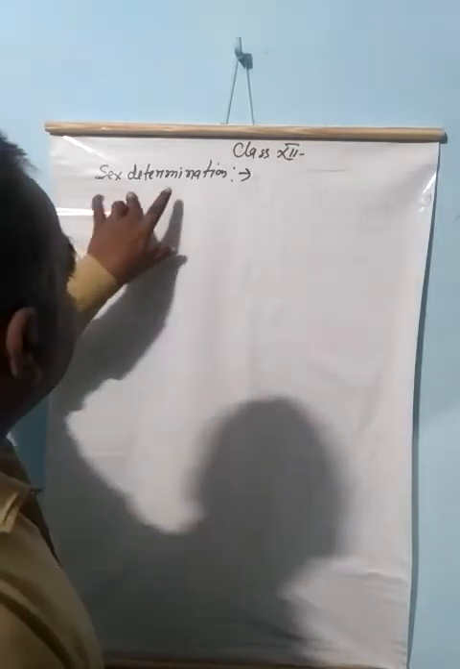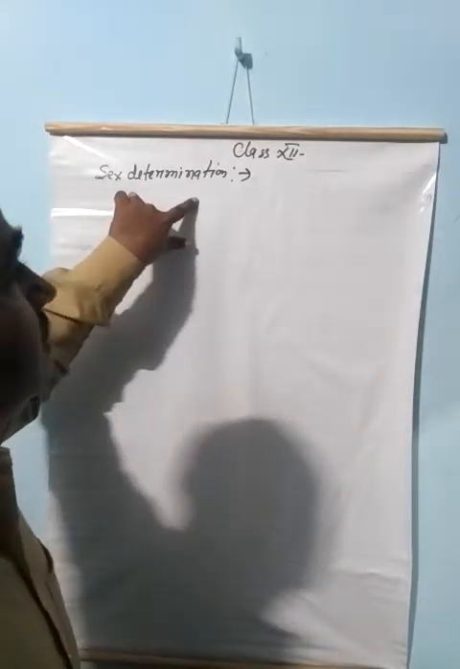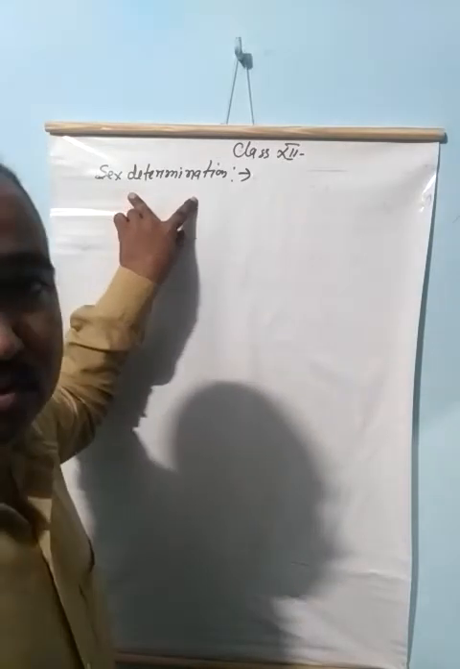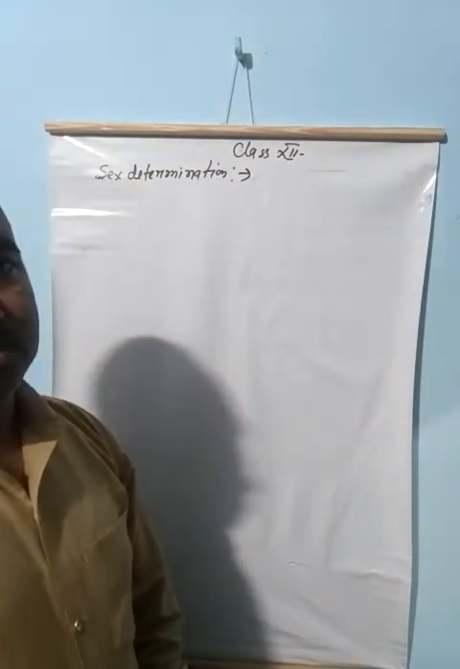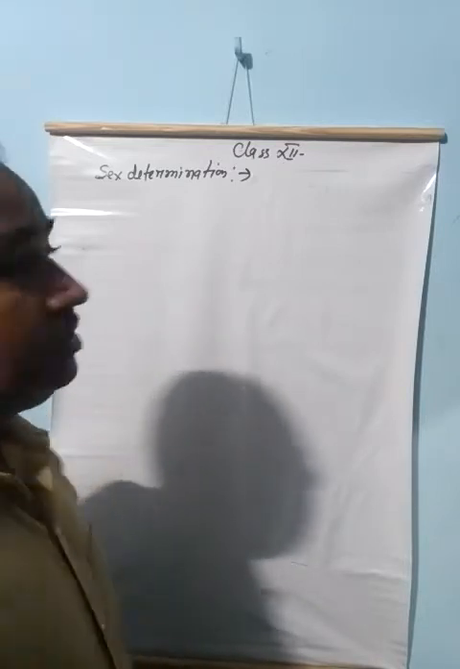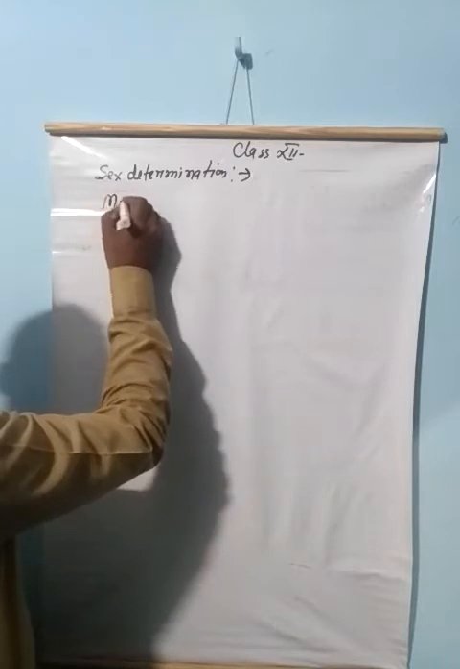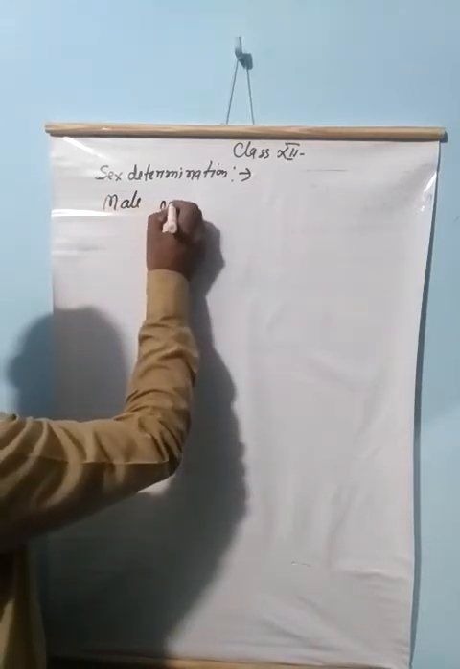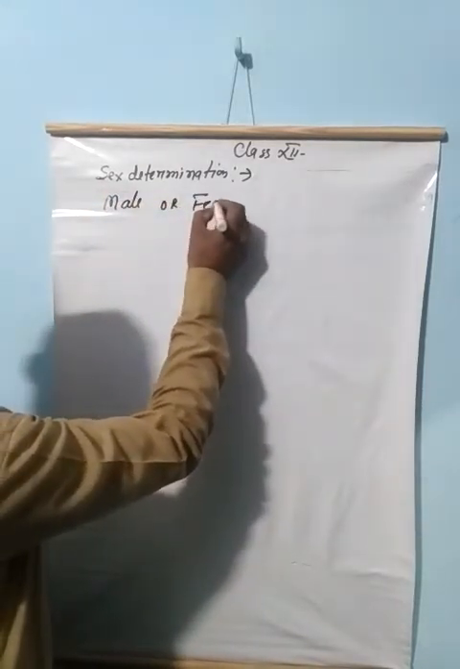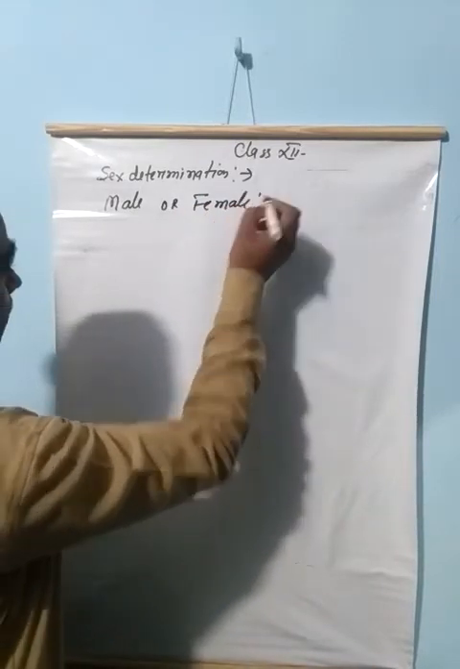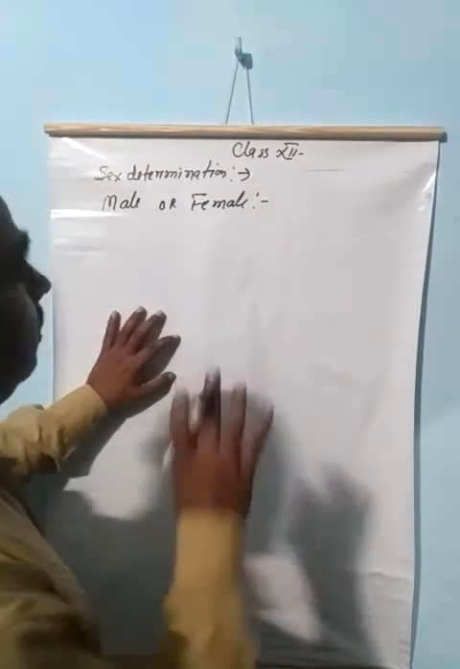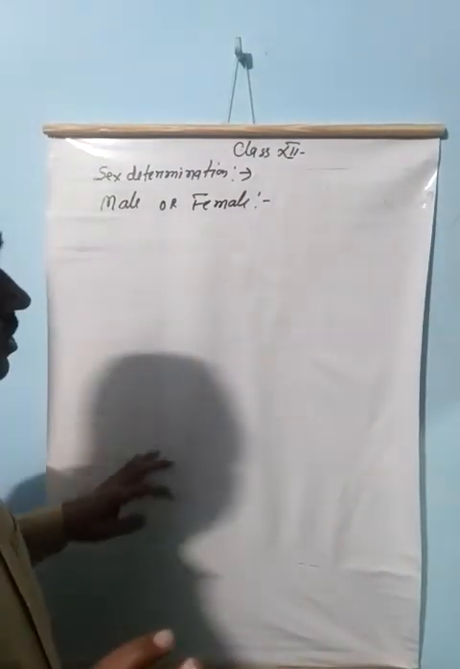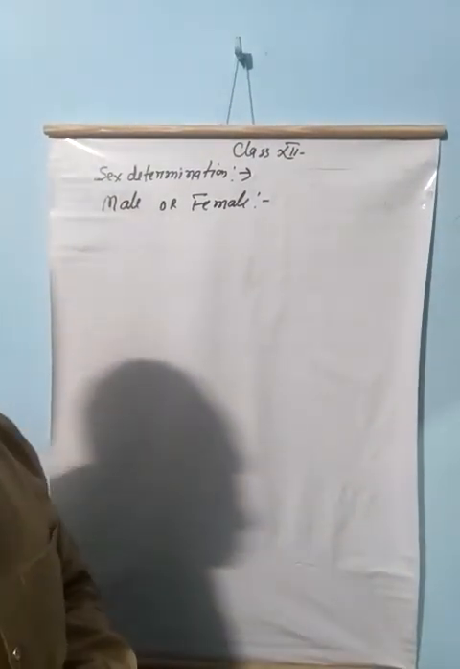Sex determination is carried out on the basis of chromosomes, and especially on the basis of sex chromosomes. The question arises, who is responsible for the sex determination? Either the male or female. The answer is that male and female can produce two types of gametes.